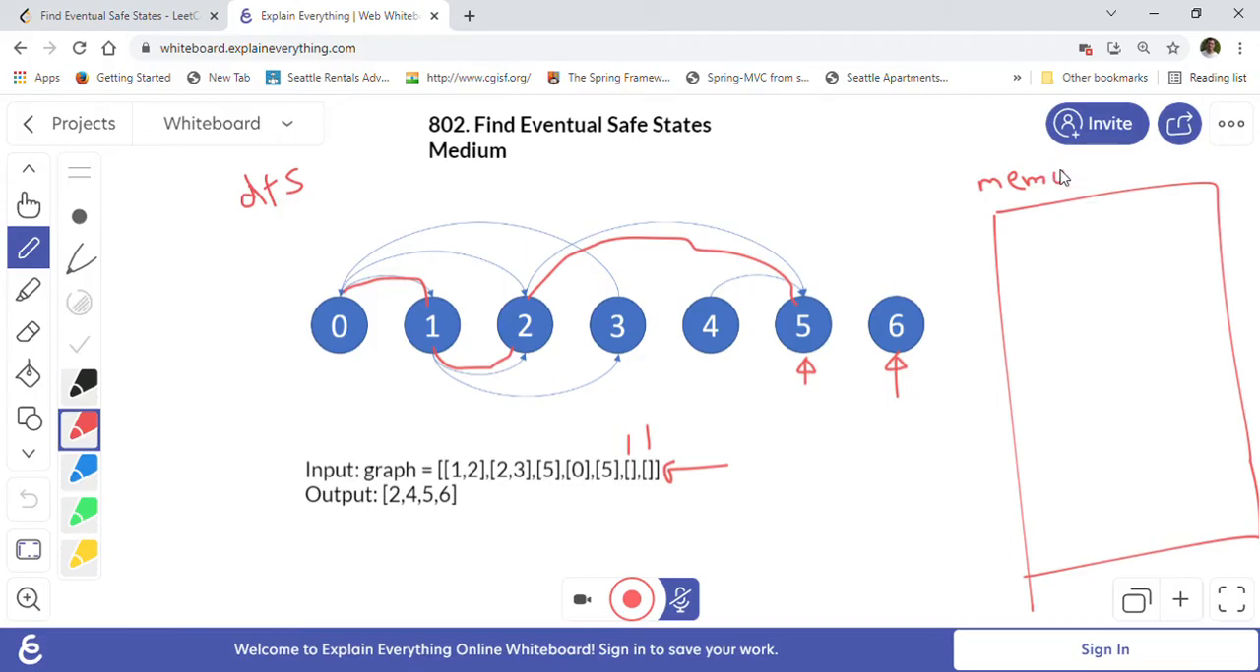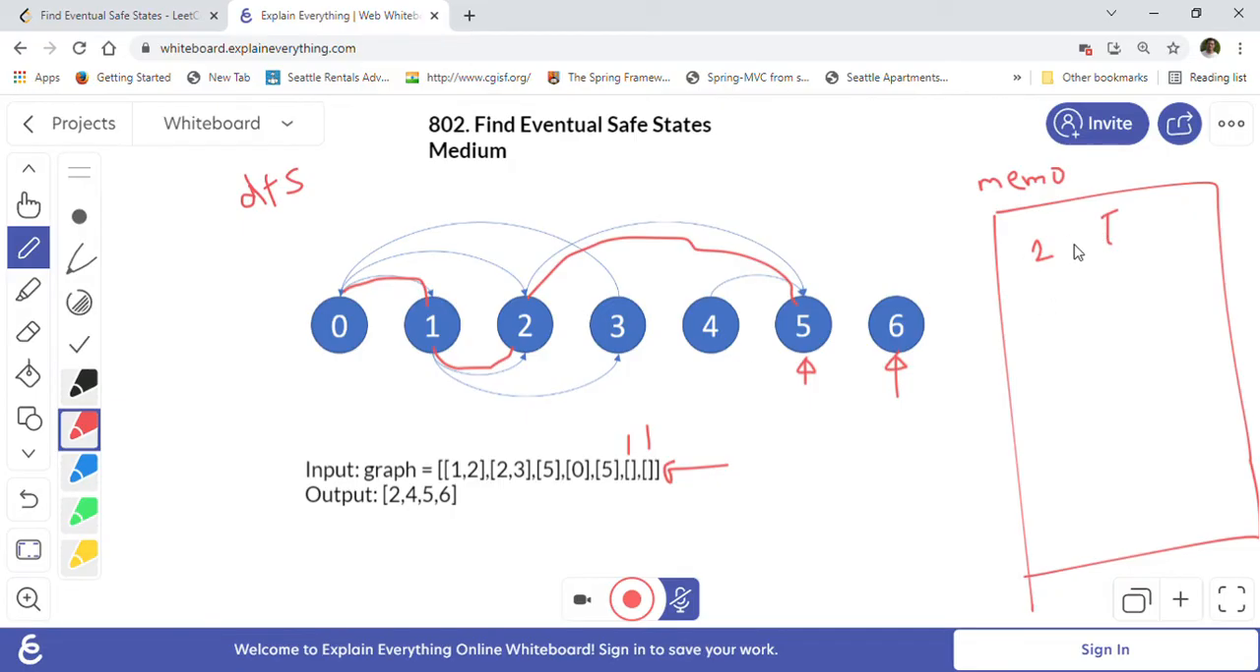So for example, when we are going from 0 to 1 and 1 to 2, right? Then 2 will go to 5, right? As you can see, 2 has an edge to 5. So from this edge we can understand that 2 is a safe node, right? Because 2 has only one outgoing path and it is ending in a terminal node. So we will just put into our memo map that for 2 the result is true, right?